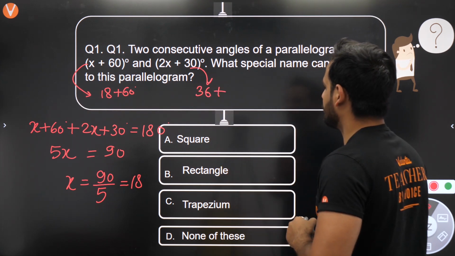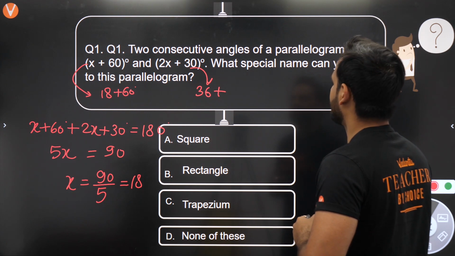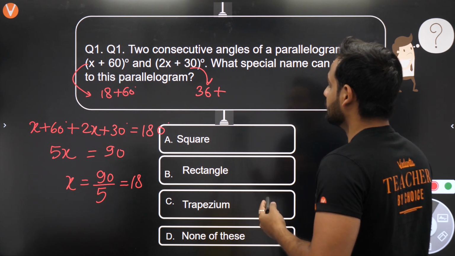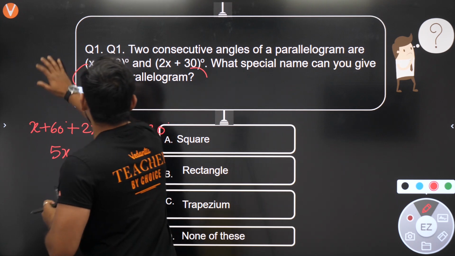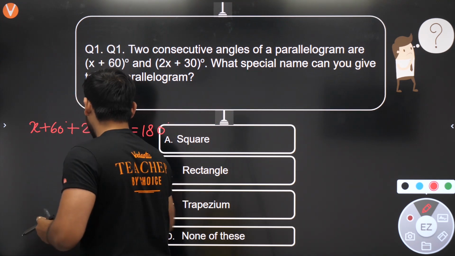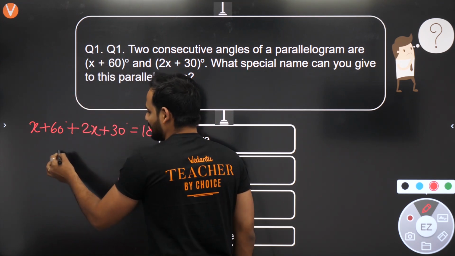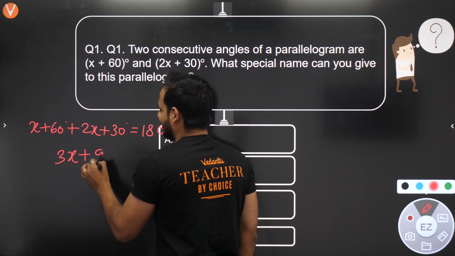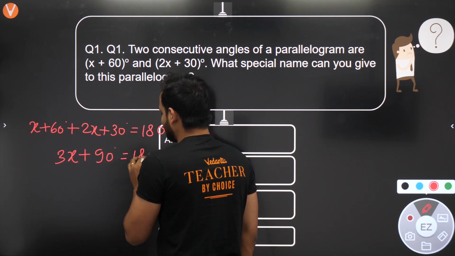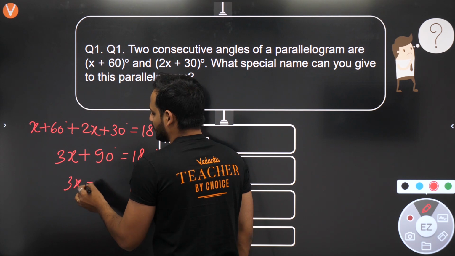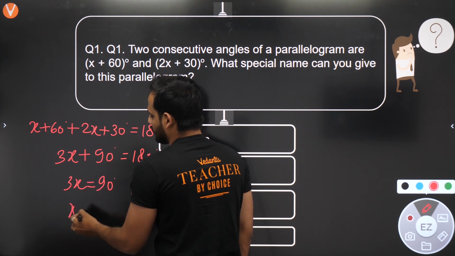X plus 60, 2x plus 30, angles of a parallelogram. So x, okay, that is what I was saying. I have made a mistake, beta. Such a silly mistake I have made. So the mistake was x plus 2x is 3x plus 90 is equal to 180. So we'll be getting 3x is equal to 90. That means x is equal to 30.